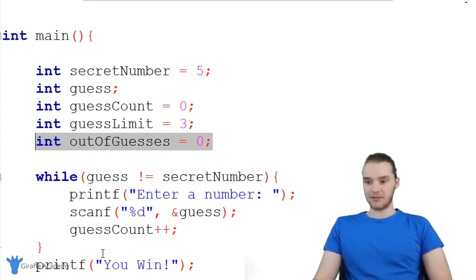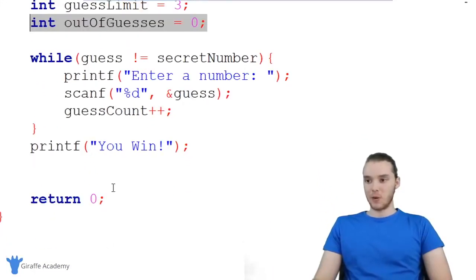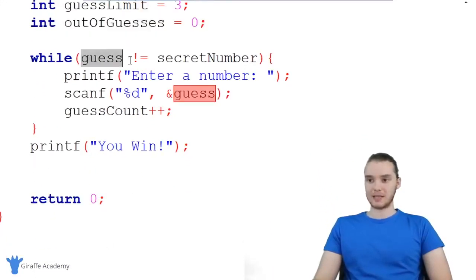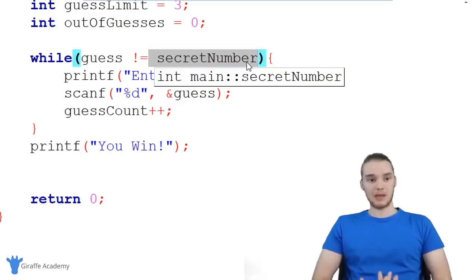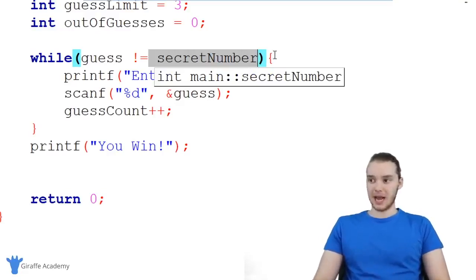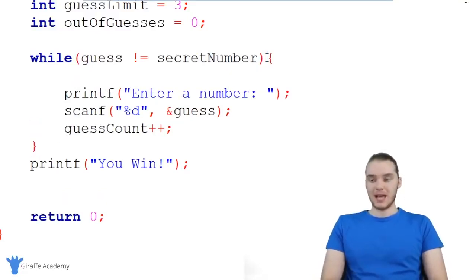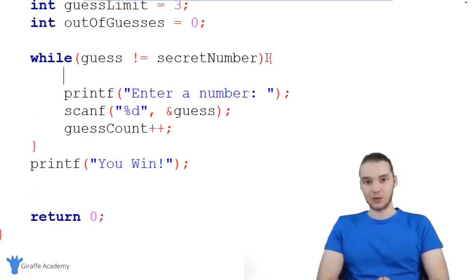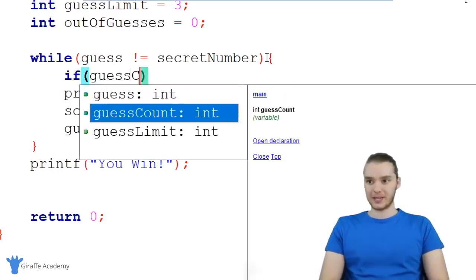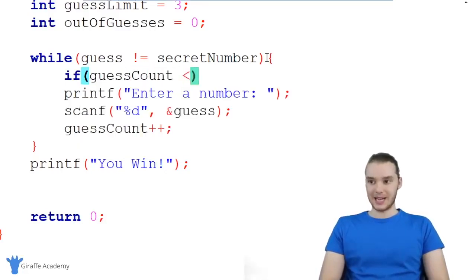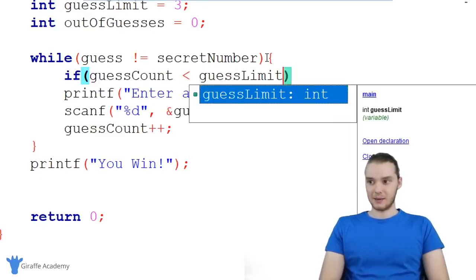So we're actually going to have to modify our code a little bit. Down here, we have this set up so the user can keep guessing as long as the guess isn't equal to the secret number. But we want to be able to limit the number of times that the user can guess. And actually down here, I'm going to create an if statement. Every time we go through this loop, I want to check and see if the user has any more guesses left. In other words, I want to see if they've reached their guess limit or not. So I'm going to make an if statement and check to see if the guess count is less than the guess limit.